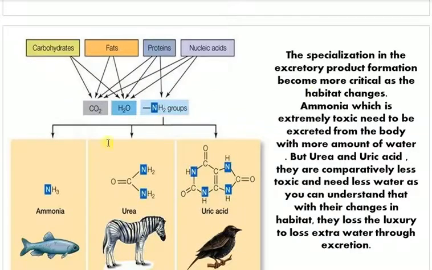Look, the specialization in excretory product formation becomes more critical as the habitat changes. Ammonia, which is extremely toxic, needs to be excreted from the body with a large amount of water, but urea and uric acid are comparatively less toxic. Less toxic means they are less poisonous and need less water. As you can understand, with their changes in habitat, they lost the luxury to lose extra water through excretion.